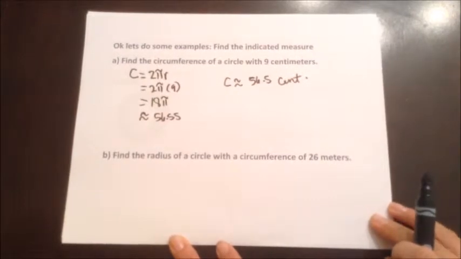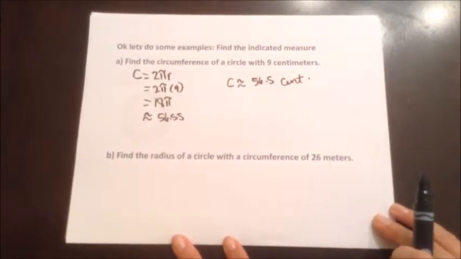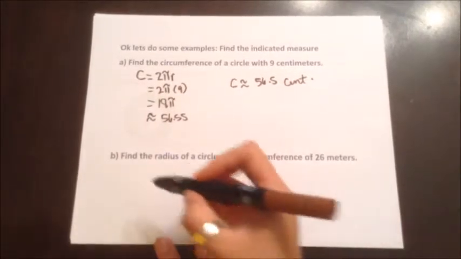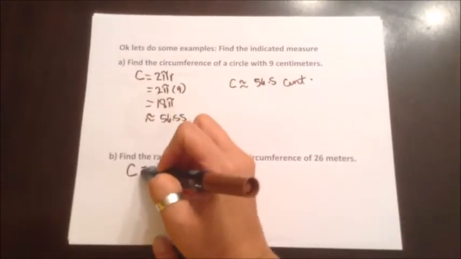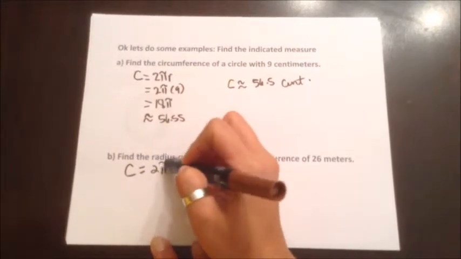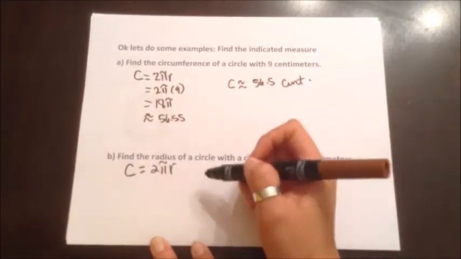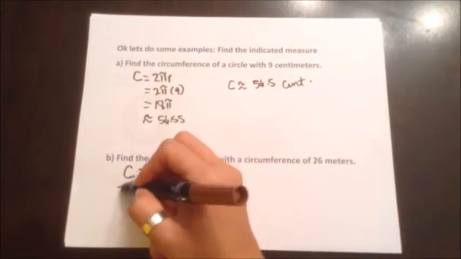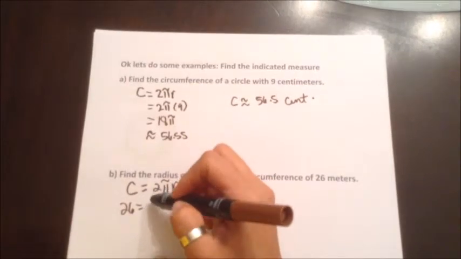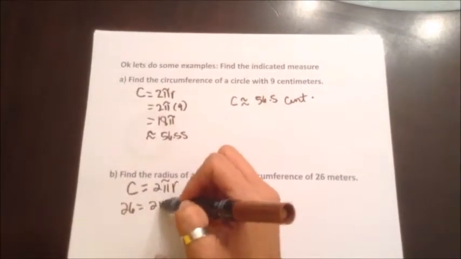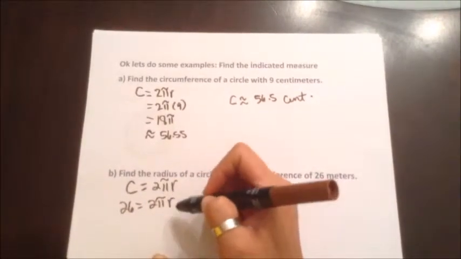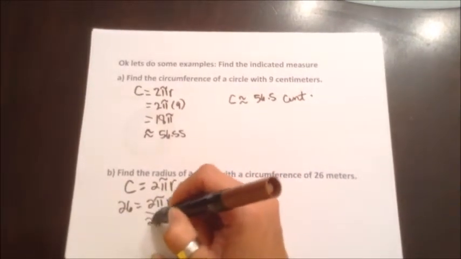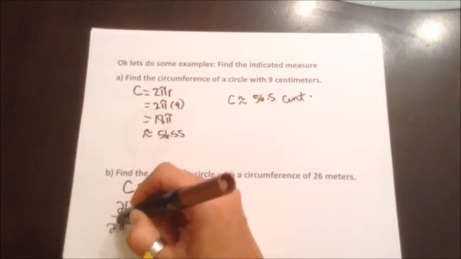Okay, so on our second problem, we're going to find the radius of a circle with a circumference of 26 meters. Once again, let's start with writing down our formula. C equals 2 pi r. Then we're just going to plug in what we're looking for. So we know the circumference is 26. And we know the rest of our formula is 2 pi, and we're looking for r. So to solve for r, we're going to divide by 2 pi here and do the same thing on this side.